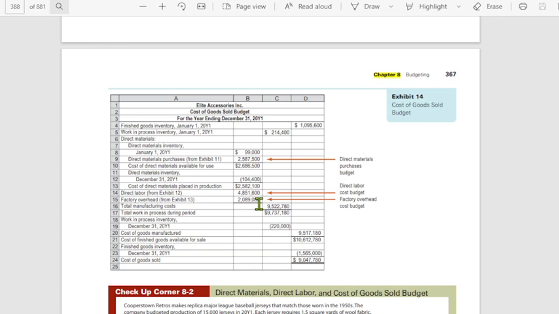This will be your TMC or your total manufacturing cost. I-add mo ngayon yung work in process beginning, ibawas mo ngayon yung work in process ending, that will be your cost of goods manufactured. Cost of goods manufactured plus your beginning finished goods inventory minus your ending finished goods inventory is your cost of goods sold. Okay?